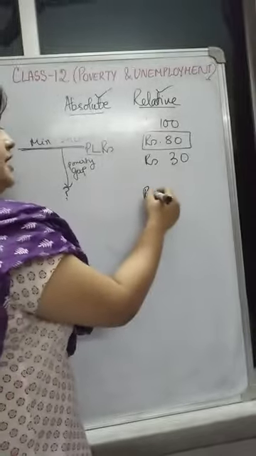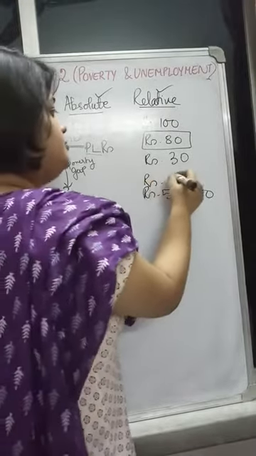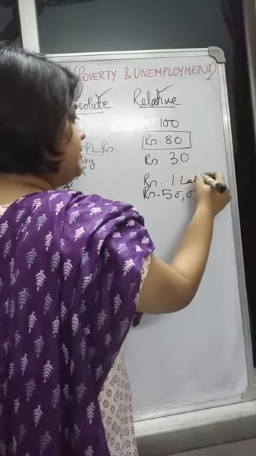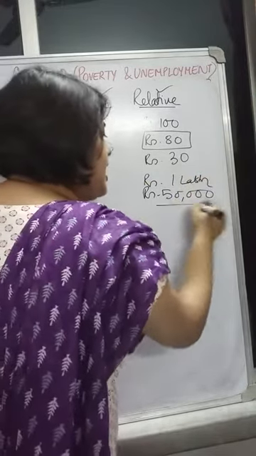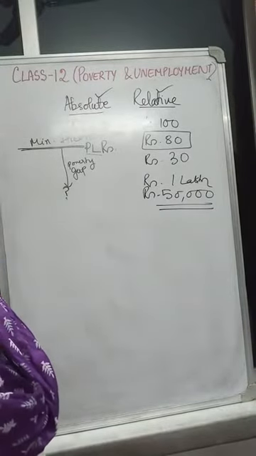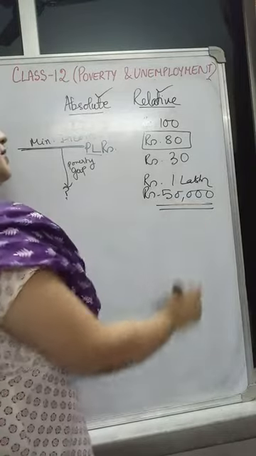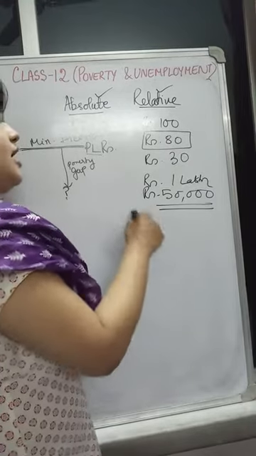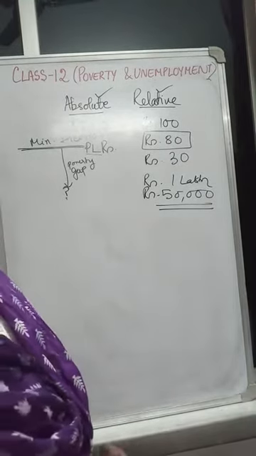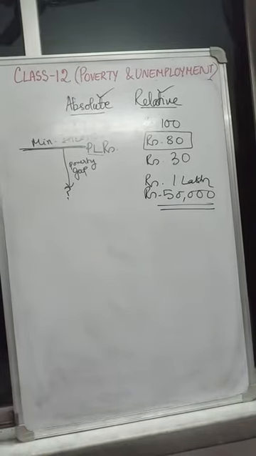If you compare, even after drawing a salary of rupees 50,000, if you feel you are poor, yes, you are poorer than a person who is earning 1 lakh. But actually, do you think a person earning 50,000 is poor? Definitely not, because he can satisfy his basic needs. So from relative measurement, we cannot see how deep the poverty is. Only the absolute measure can give us this answer of the acuteness of poverty.